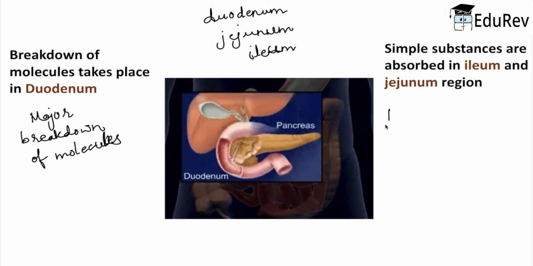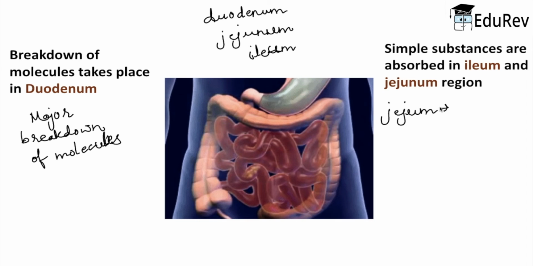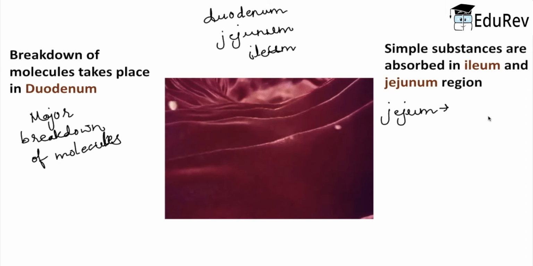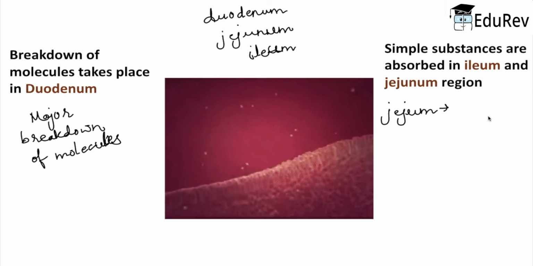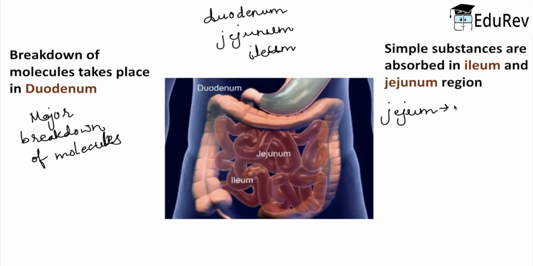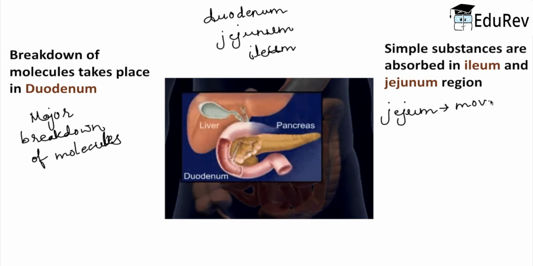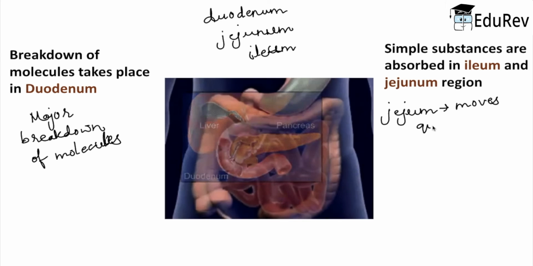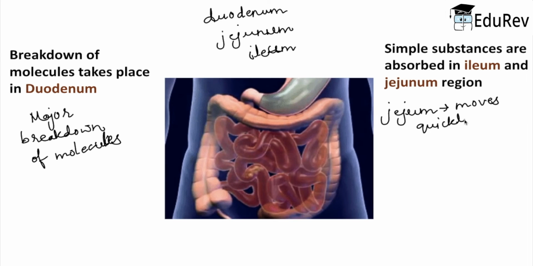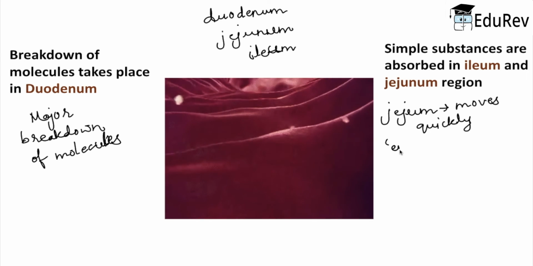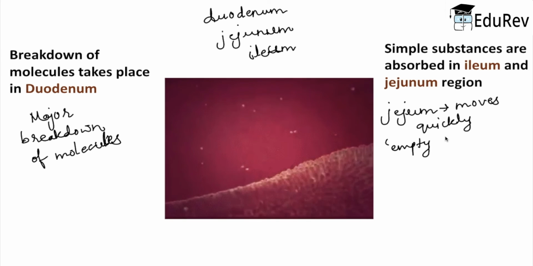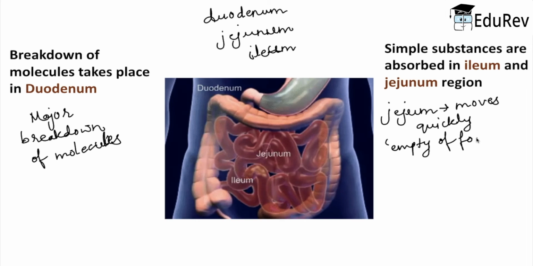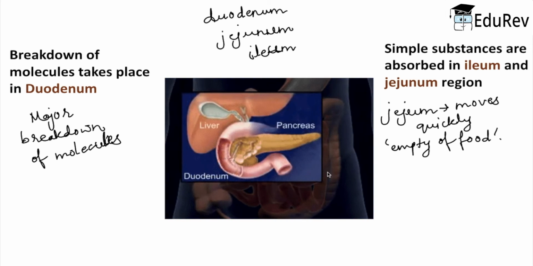If I talk about the jejunum here, the food moves quickly from the jejunum, and the jejunum is generally considered as empty of food.